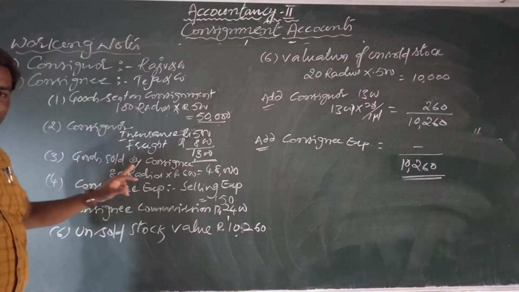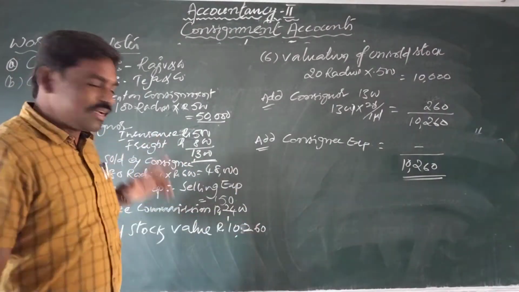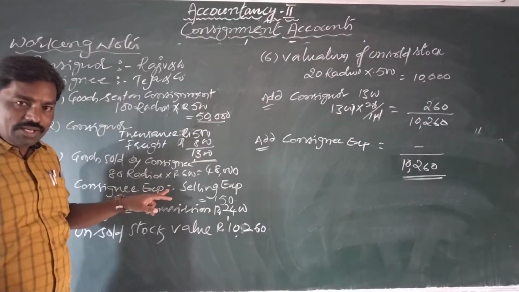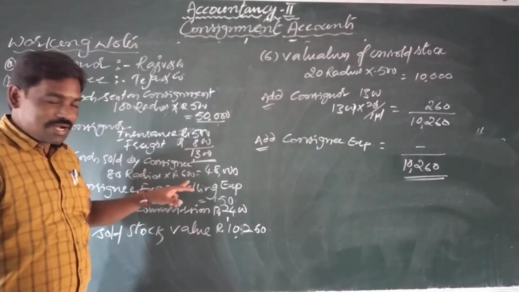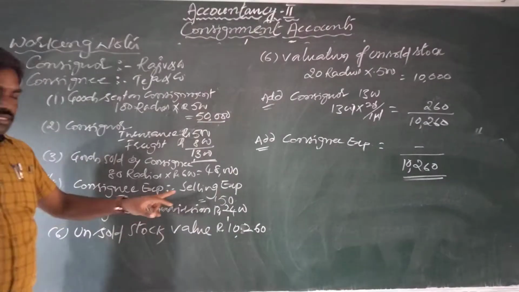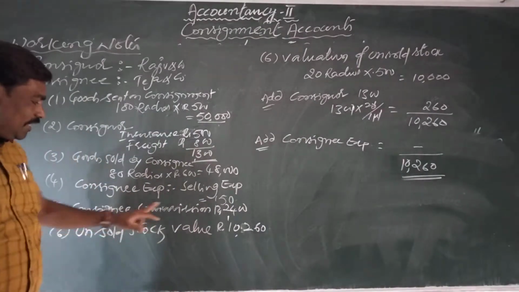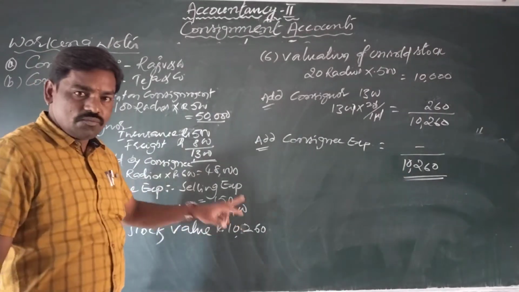Next, goods sold by the consignee. Out of 100, 80 radios were sold by the consignee, each for 600, so that is 48,000. Consignee expenses, that is selling expenses, 150 rupees. And consignee commission, rupees 2,400.